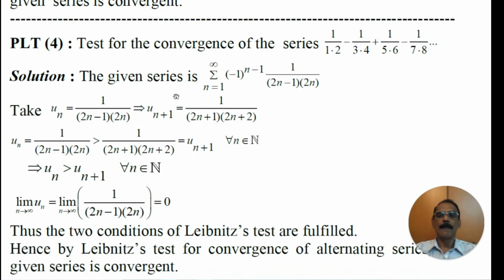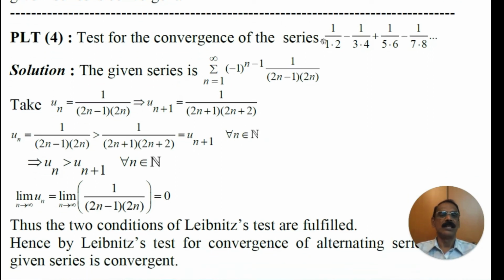Test for the convergence of the series 1 divided by 1 into 2 minus 1 divided by 3 into 4 plus 1 divided by 5 into 6 minus 1 divided by 7 into 8, and so on.